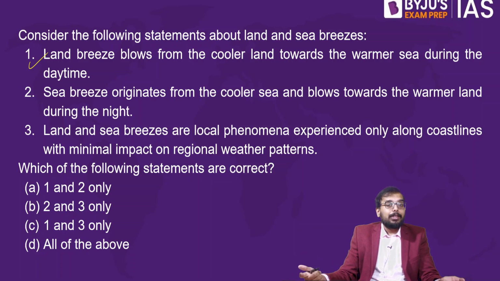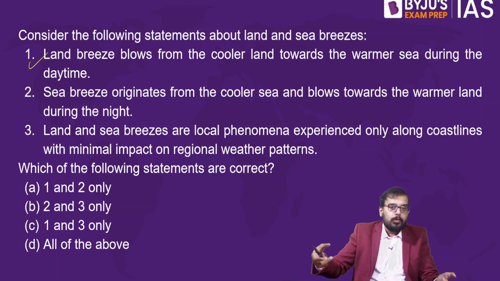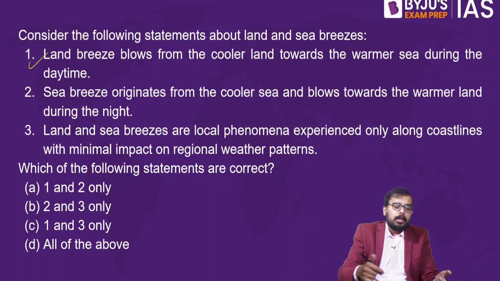The specific heat of land is low, in the sense that the land becomes hotter quickly compared to water. So during daytime, your land becomes warmer compared to the water or sea. So the statement is absolutely wrong: the land breeze blows from cooler land towards the warmer sea.